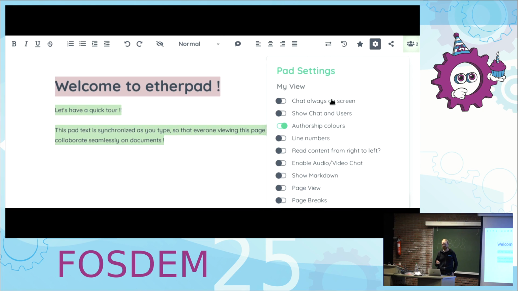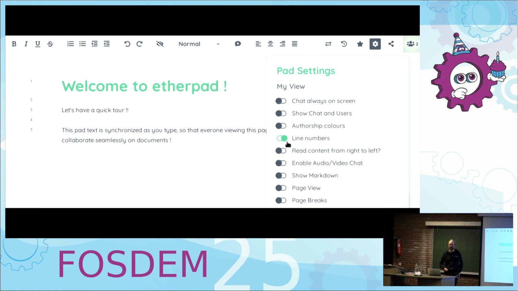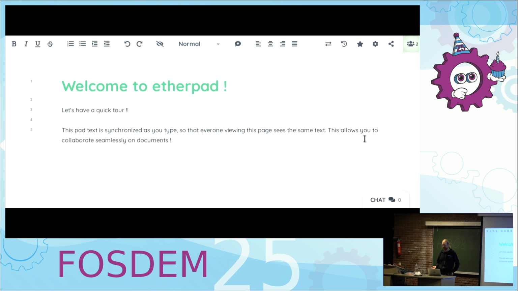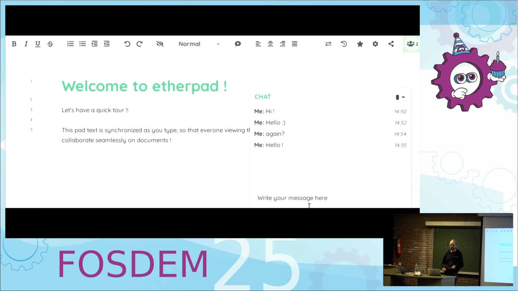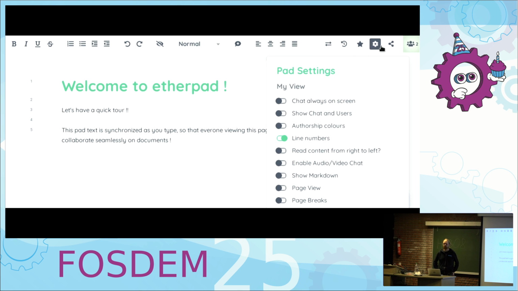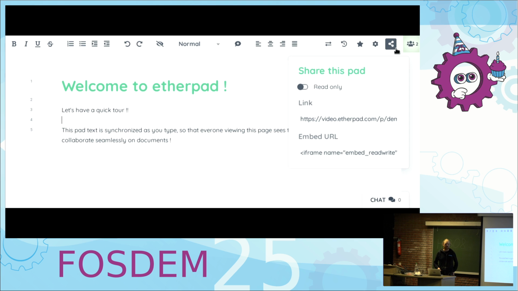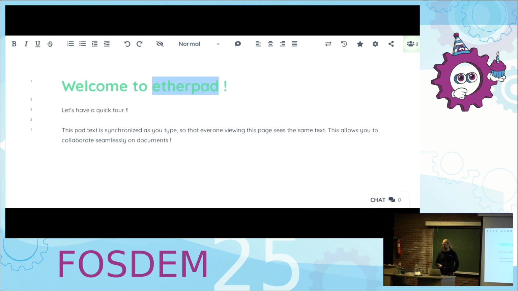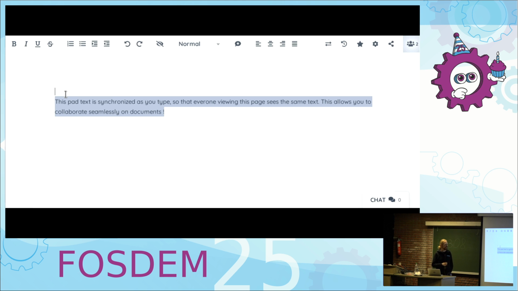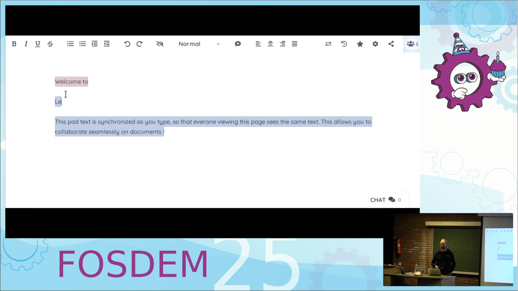The inspiration for the project is tools like Etherpad or Hedgedoc or CryptPad, which I really love to use for taking notes during a meeting or to write a draft of a blog post together with another person. But one thing that bugged me is that you cannot write code together with it, right? It's only for text. And also, you need an internet connection, so once you're offline, you cannot access this information anymore.